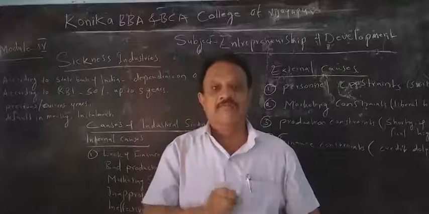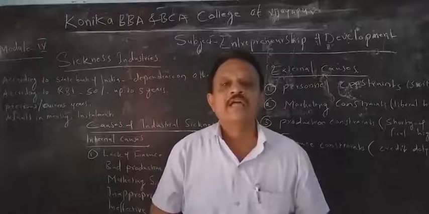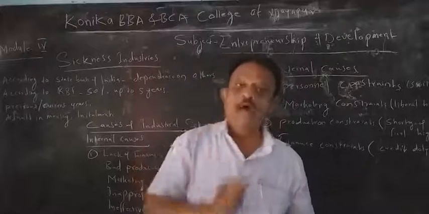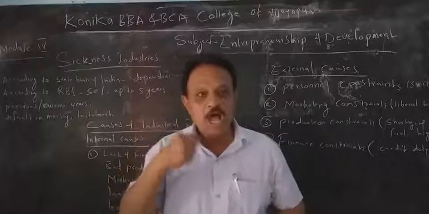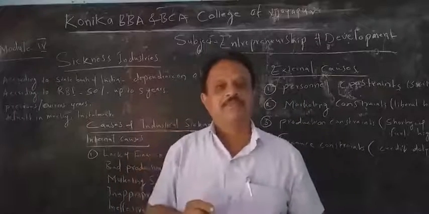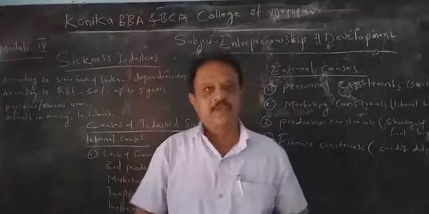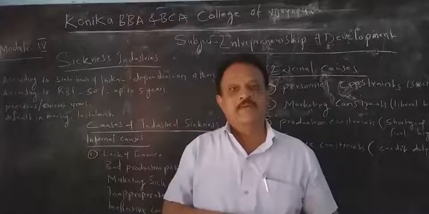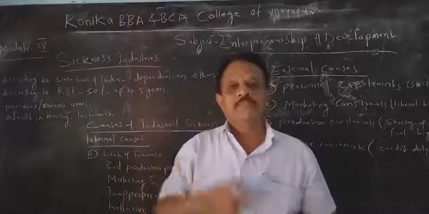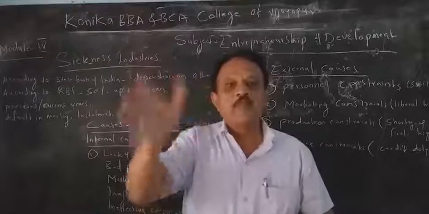In the eyes of the State Bank of India, as per their definition, sick industries are those industries that depend only on loans or surplus loans. They do not have a good business nor profit.